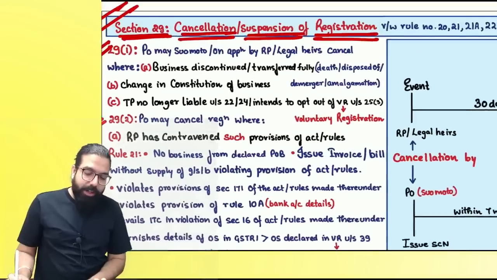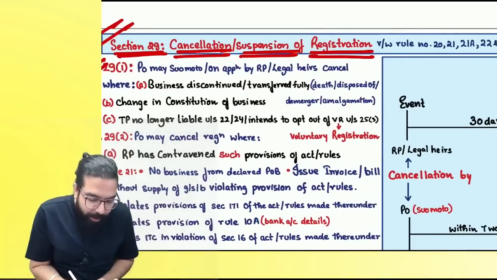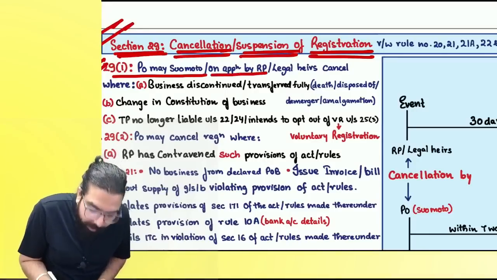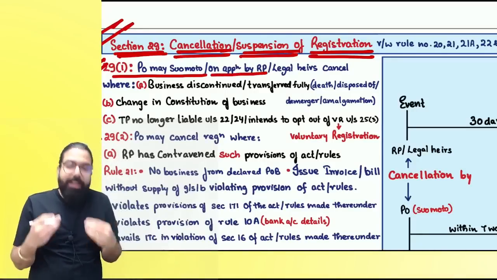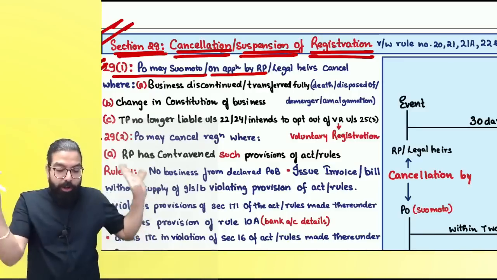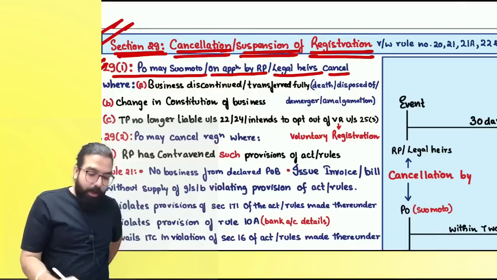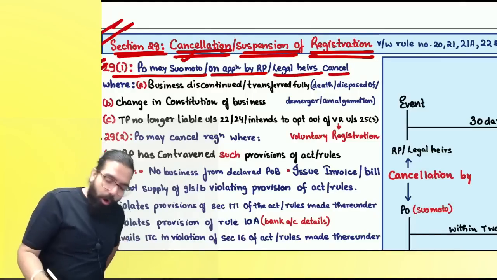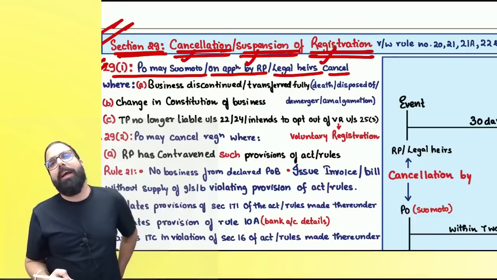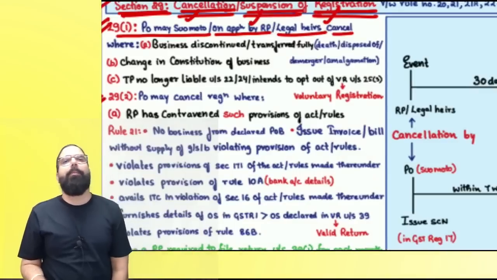Section number 29(1) goes ahead and says, what are the situations when your registration can be cancelled? Section number 29(1) says, proper officer can cancel, or on an application by the registered person, I can go ahead and apply. Or if somebody is gone, then legal heirs can go ahead and cancel. Are we clear, everyone? So it says either proper officer can cancel or registered person can go ahead and cancel, or if registered person is gone, legal heir can go ahead and cancel.